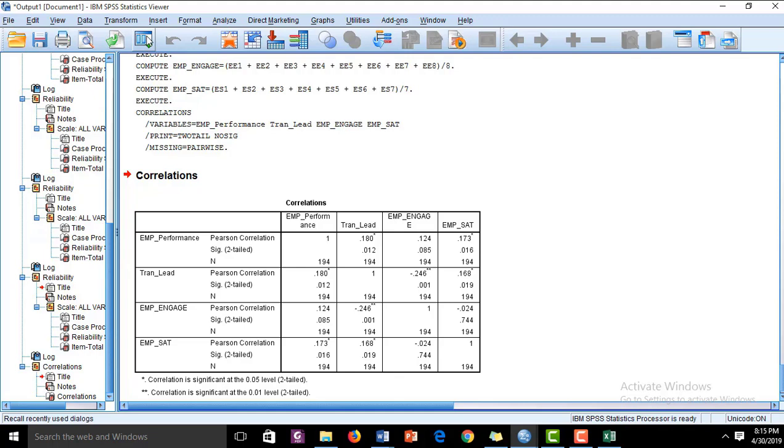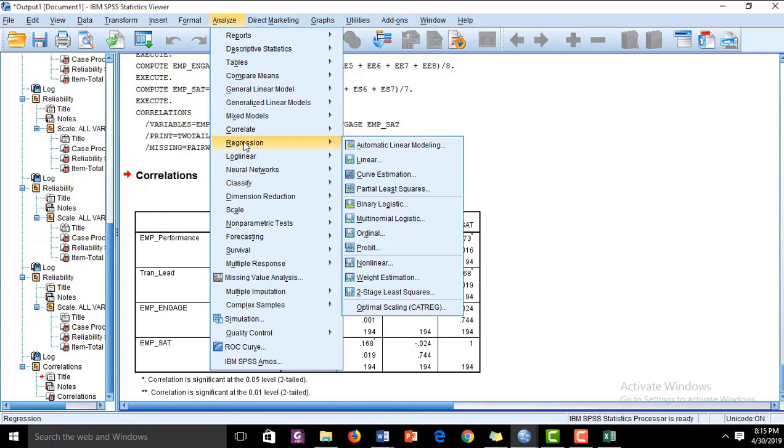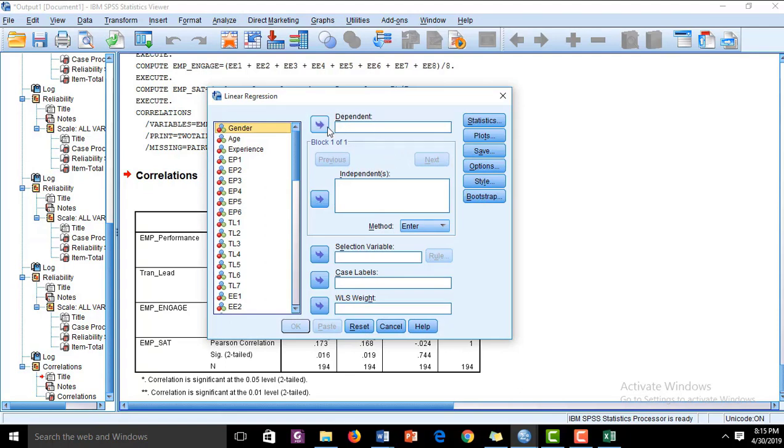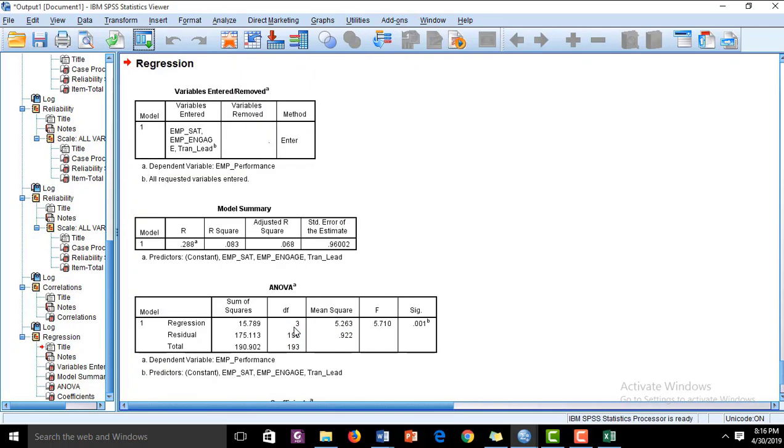For that, we have to go to regression. We go to analyze, regression and linear. In the linear regression, the dependent variable is employee performance, and we have 3 independent variables: transformational leadership, employee engagement and employee satisfaction. We have transferred all 3 variables into the independent list, and we press OK, and we have the result for the regression analysis.